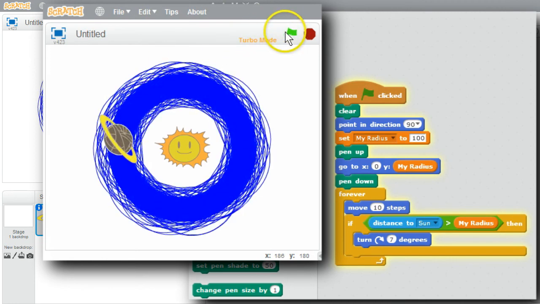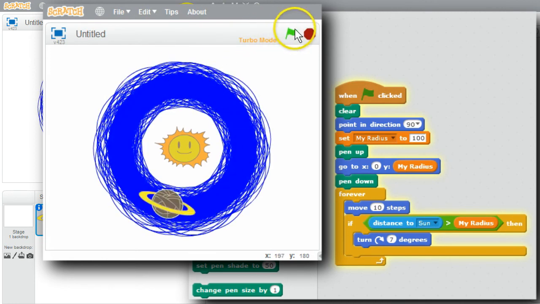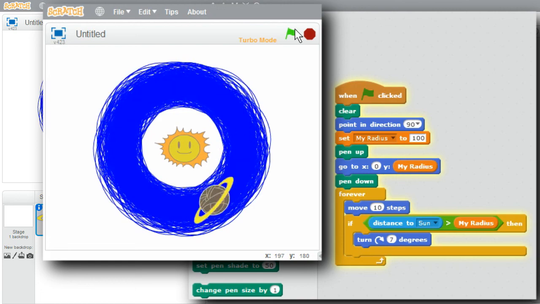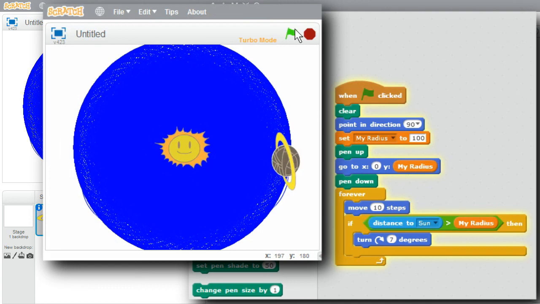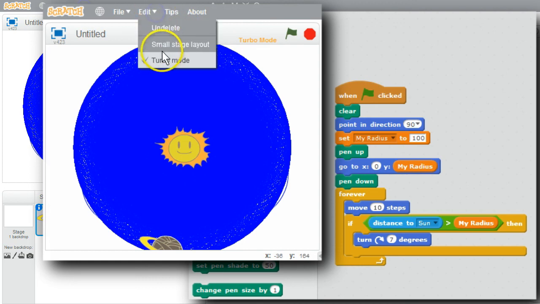Showing turbo mode up here. It's not quite stable. Oh, it's not. And it's... oh my. It's crashing into the sun. I'll stop it. That worked pretty well. I could turn off turbo mode by clicking on it again, but I'll leave it on.